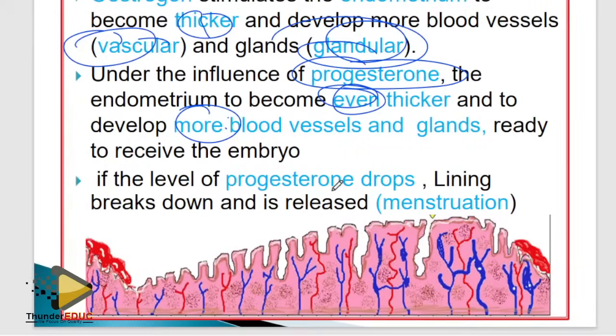You understand? If the level of progesterone drops, you see, menstruation is going to happen. The lining of the uterus, that is the endometrium, will break down, and this is called menstruation.